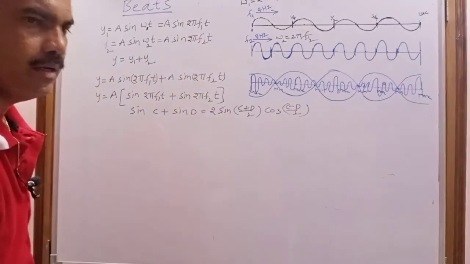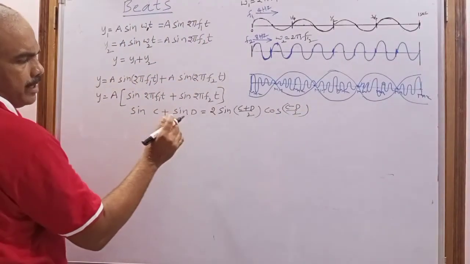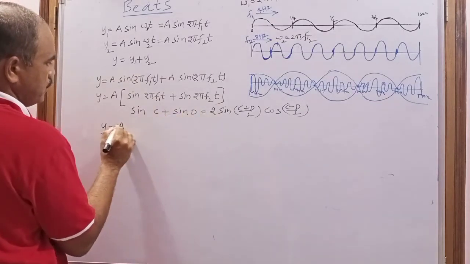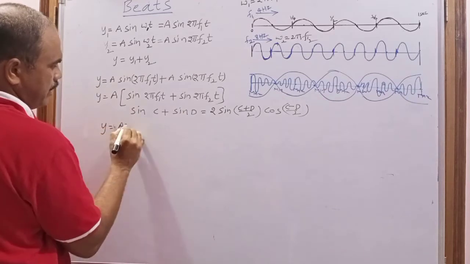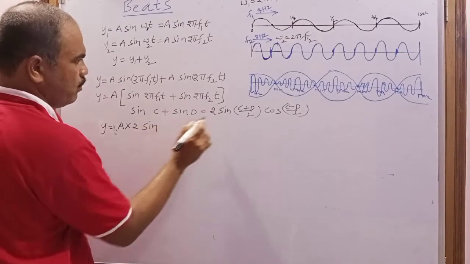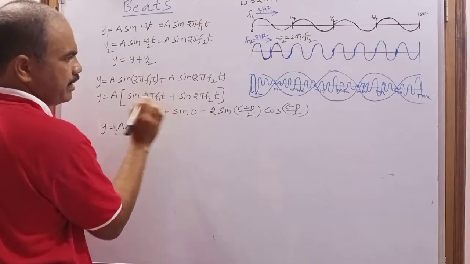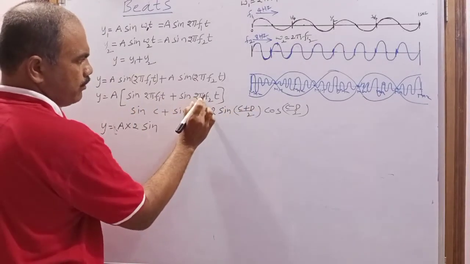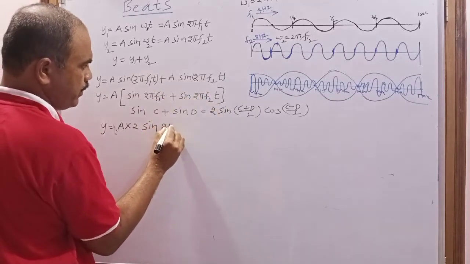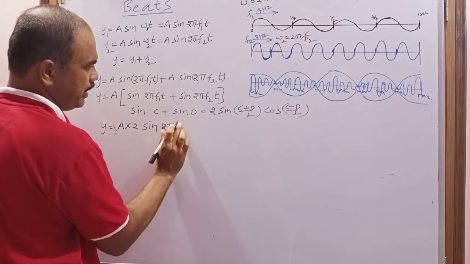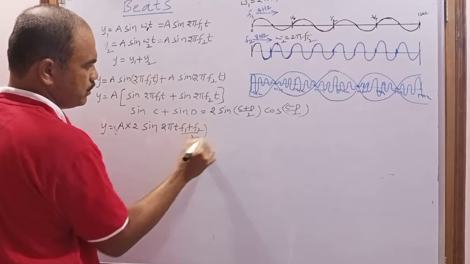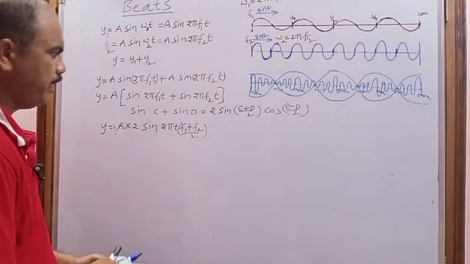Using this equation, y equals 2a sin of, with c as 2 pi f1 t and d as 2 pi f2 t, taking 2 pi t common, (f1 plus f2) by 2.